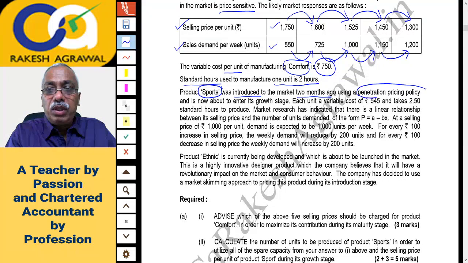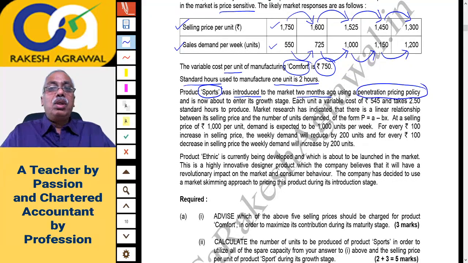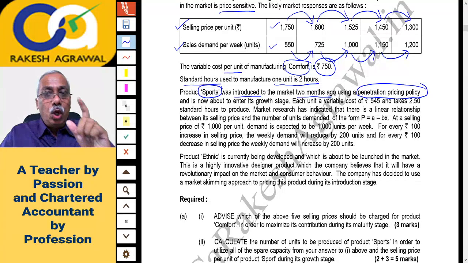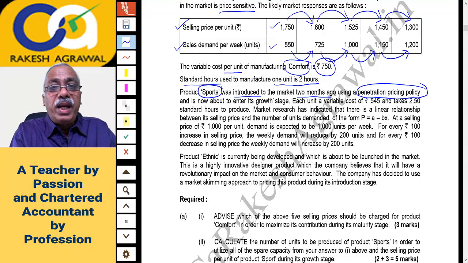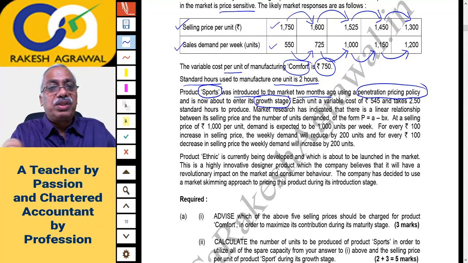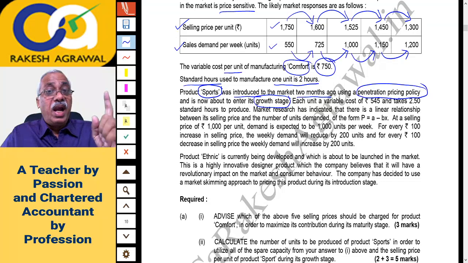You know, in penetration pricing, we charge a low sales price first and then keep on increasing the price. So this product is following the penetration pricing policy and is now about to enter the growth stage. Which one? Sports. And comfort is about to enter the maturity phase.